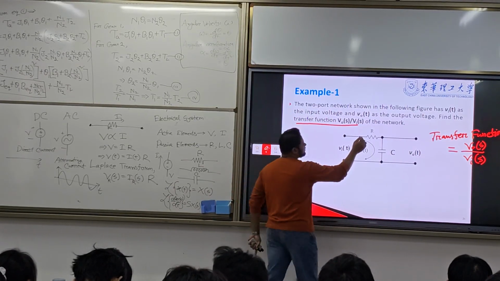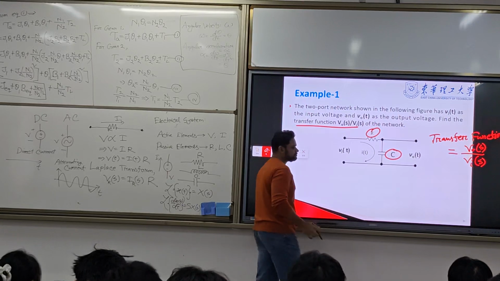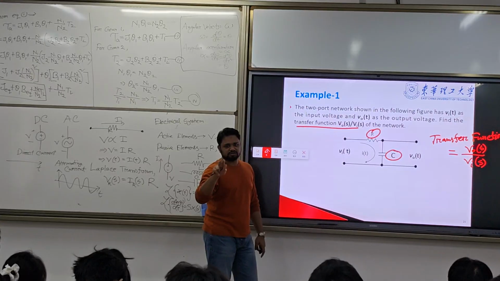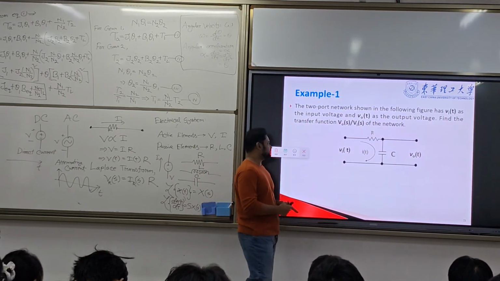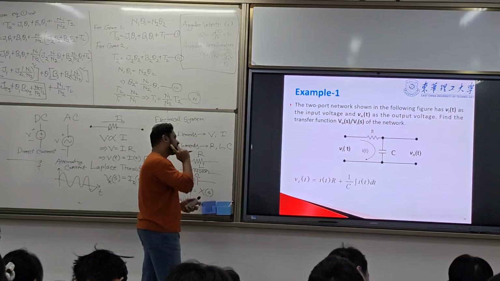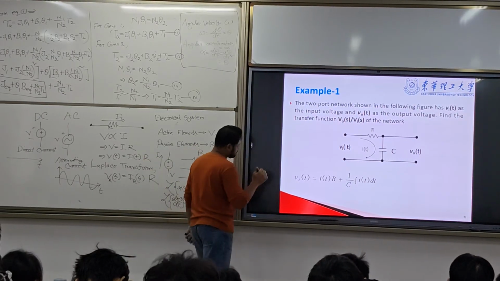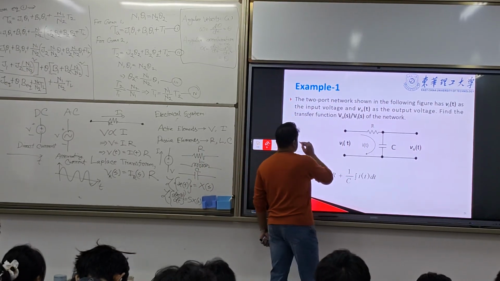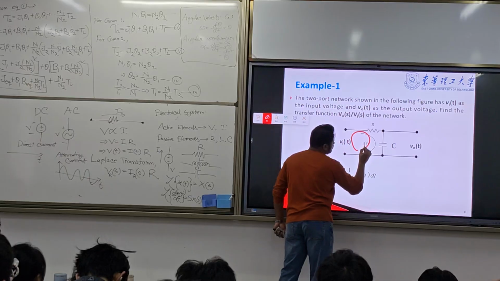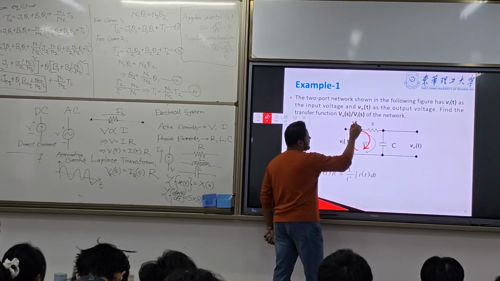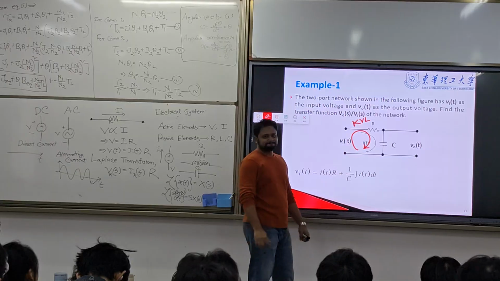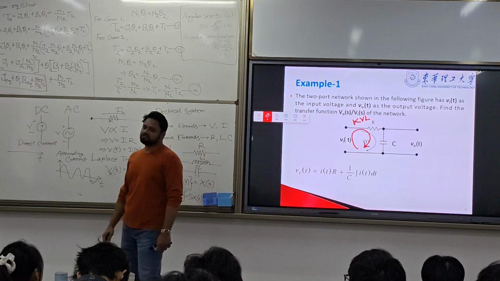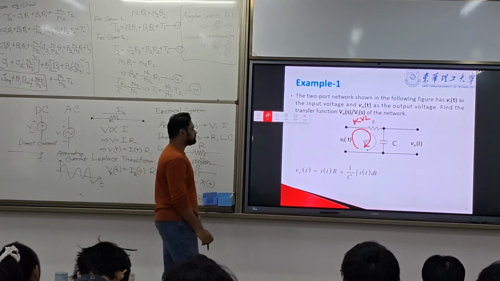So here we have R and C. There is no L, so we will use two equations only, for R and C. How do you find it? How can you write it? For this we use KVL. Do you know KVL? Kirchhoff's voltage law.